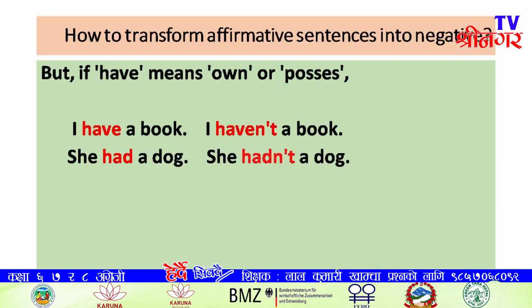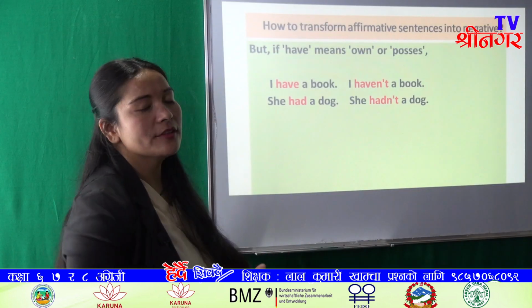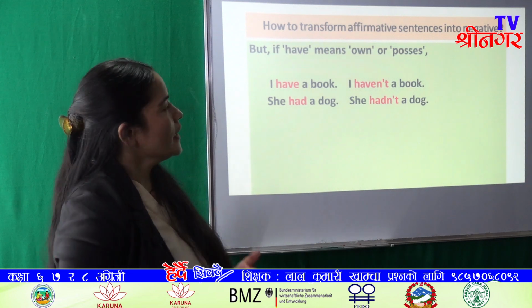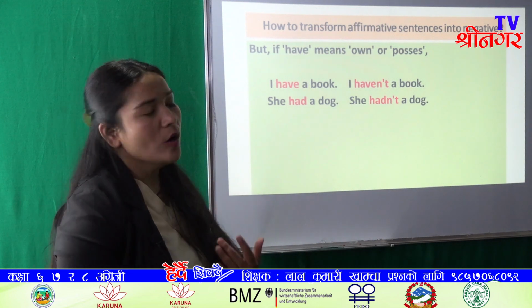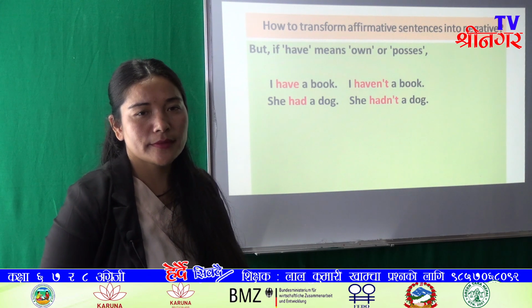So, I have a book. We can say I haven't a book. She had a dog. She had not a dog. We can directly add not after the have verb because here have means own or possess.